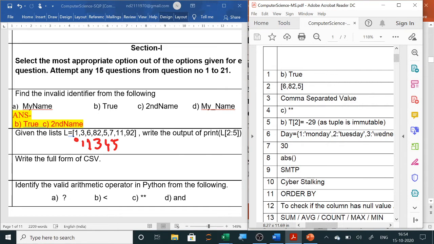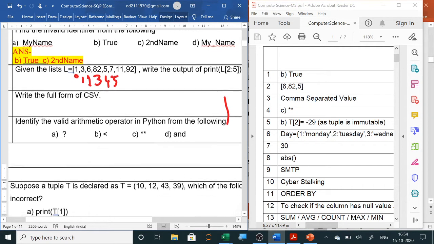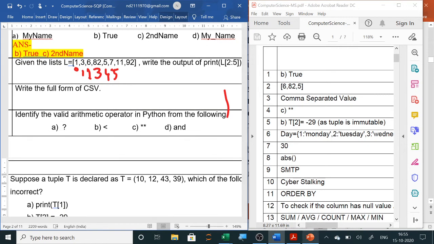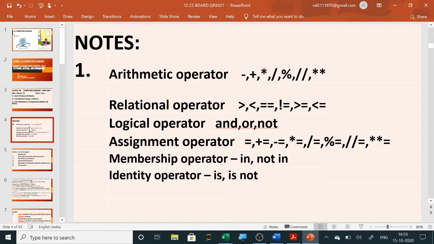Now next one is: write the full form of CSV. This is very important: comma separated value. Next, identify the valid arithmetic operator in Python from the following. We have already gone through the arithmetic operators. You have seen which are the arithmetic operators: only plus, minus, slash, star, percent, double slash and double star. Only these are the arithmetic operators.